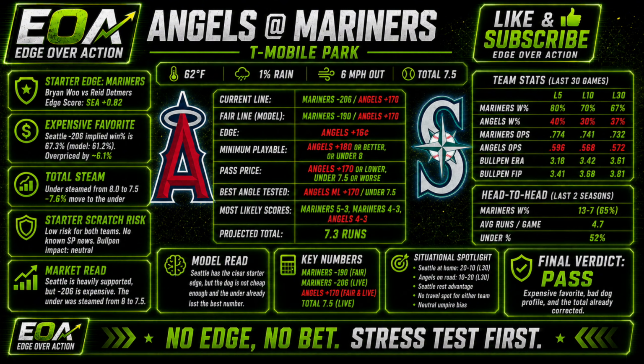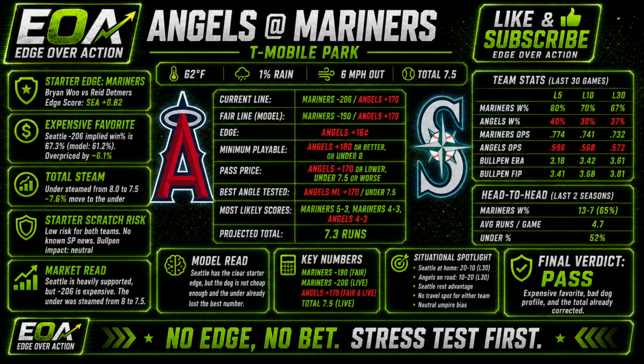All right, guys, and the final game on today's slate is Angels at Mariners. Market read: Seattle is heavily supported, but minus 206 is expensive. The under got steamed from 8 to 7.5, so the best total number is also gone. The model reads: Seattle has the clear starter edge with George Kirby over the Angels starter situation, but the Angels at plus 170 are not quite cheap enough.